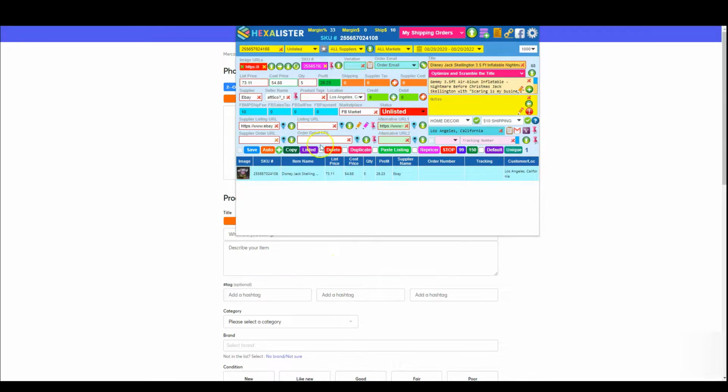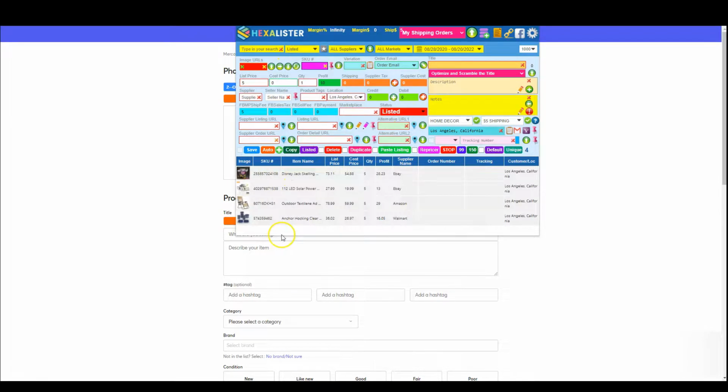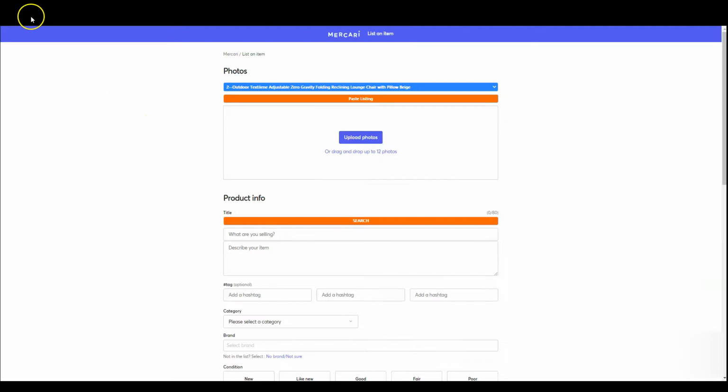Okay, so when you're done with this process, I would go back into Hexalister and take all this unlisted and make it listed. Okay, so I'm going to click on listed. So now they're all in the listed status. So when I refresh this, all the archive and unlisted become listed when you do that. And as you can see, there's no listing here. So that means you finished those listings to Mercari. So now there's nothing in the drop down to list. Okay, so that's how the process works.